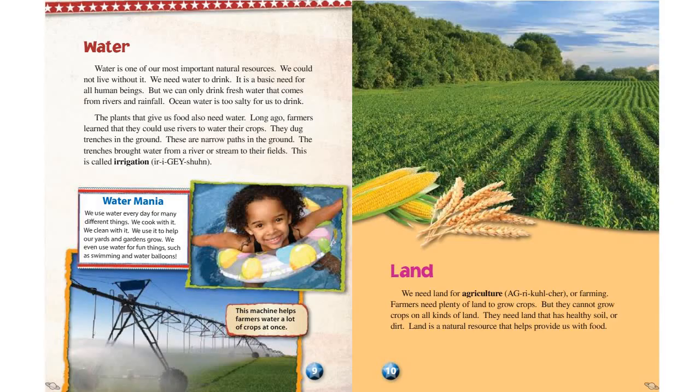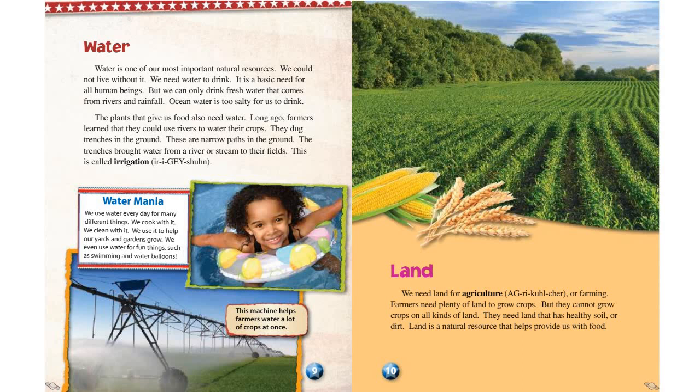Water is one of our most important natural resources. We could not live without it. We need water to drink. It is a basic need for all human beings. But we can only drink fresh water that comes from rivers and rainfall. Ocean water is too salty for us to drink.